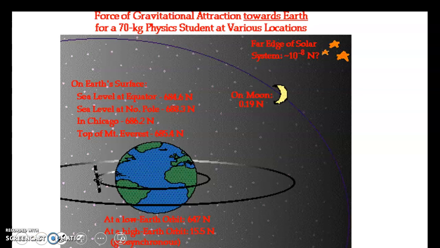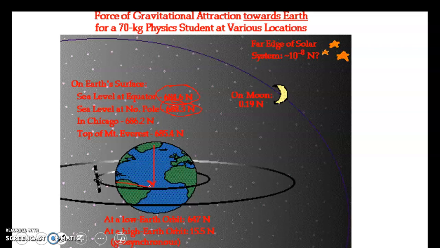So how is this 70 kilogram student seen at different locations on the Earth? Sea level at the equator, 684.6 newtons. At the North Pole, sea level, 688.3. That's because the distance from the North Pole to the center is less than the distance from the equator to the center, because the Earth isn't a complete orb.